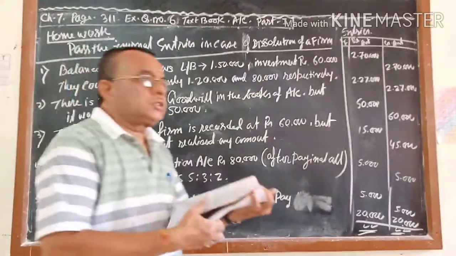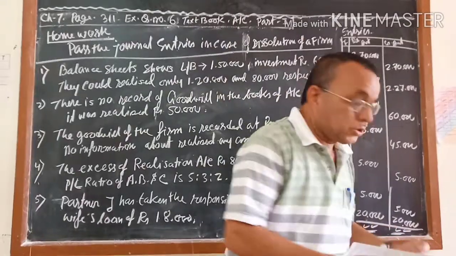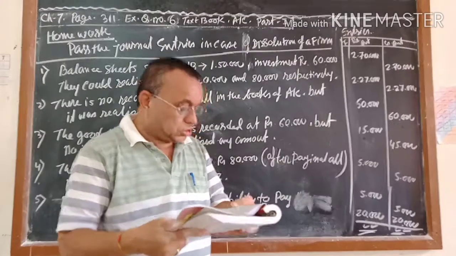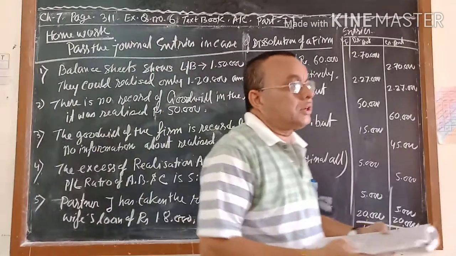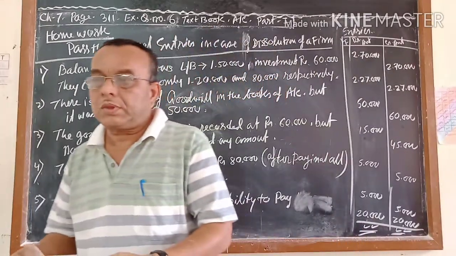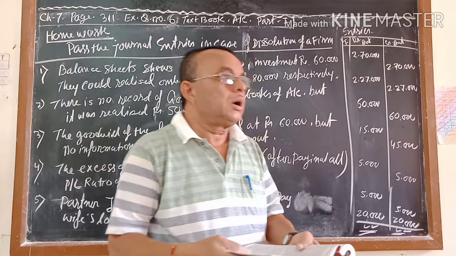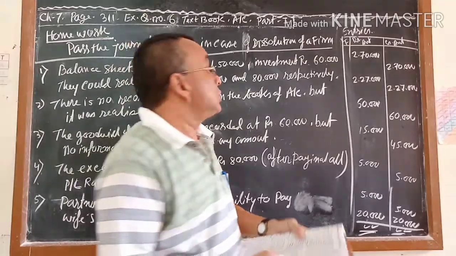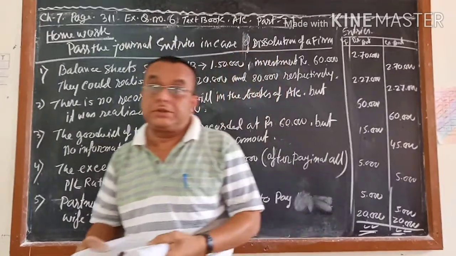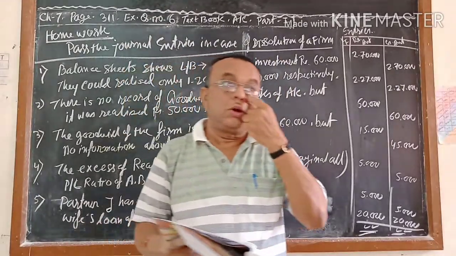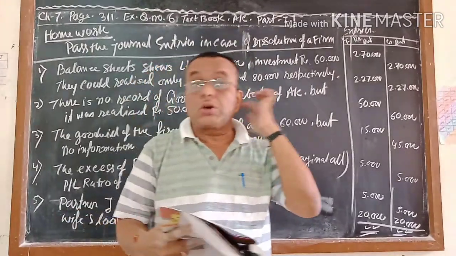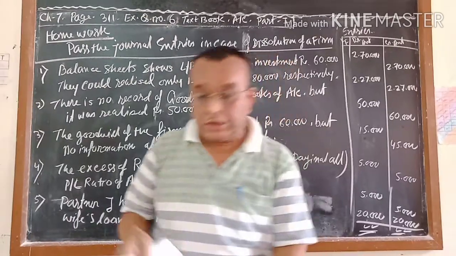Like that, so many questions are there. One by one, it is not possible for me to write them. Like those questions, you practice, and if you do this practice, I think you will not have any problems. In the next video, I will do the next question, that is question number 7. Question number 7 is something different. When you do it, that time you will come to know what is given. And a few more questions also I will do from your illustrations.